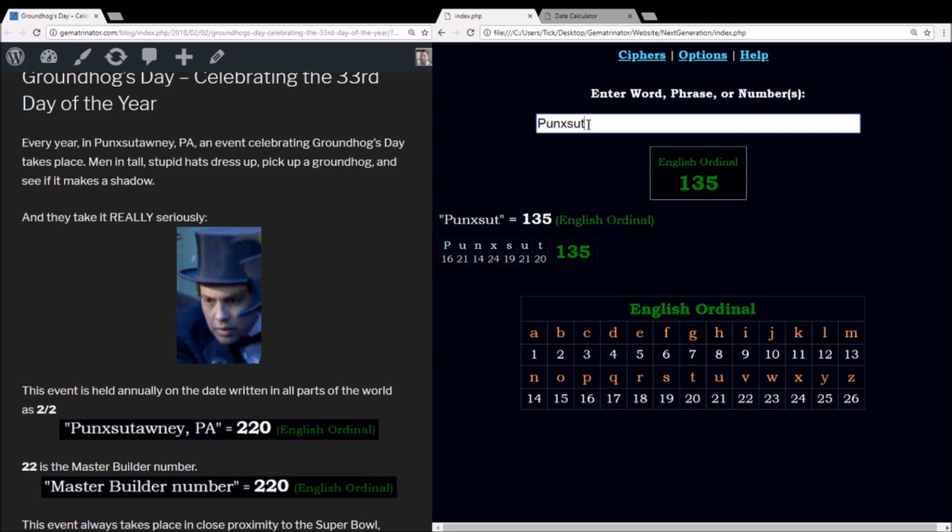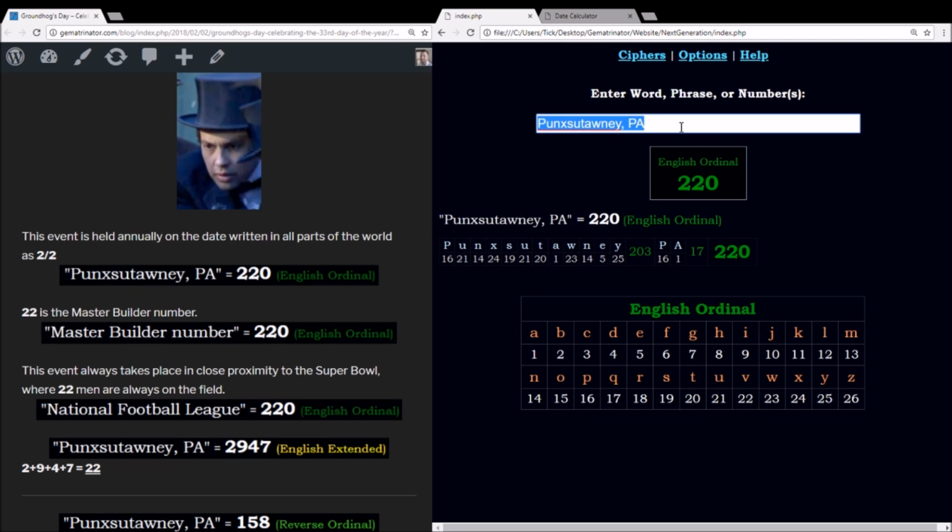In the language of Gematria, Punxsutawney PA sums to 220 using the alphabetic order. Add up all the letters in the word, so P the 16th letter, U the 21st, N the 14th, and continue all the way to the end. You get 220. Now, even though we use mathematics to get this number, Gematria is a mixture of math and numerology. In numerology, zeros are ignored, so this represents a 22, much like the date 2/2 that this event falls on every year. 22 is known as the master builder number.